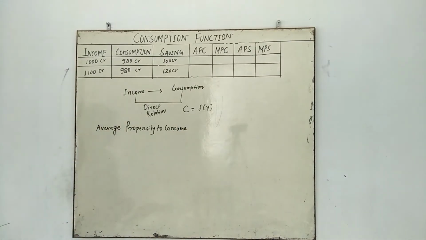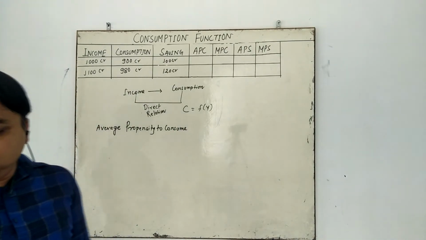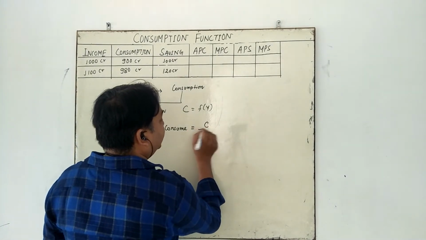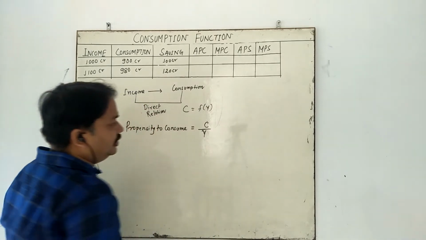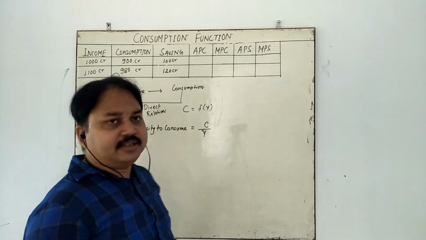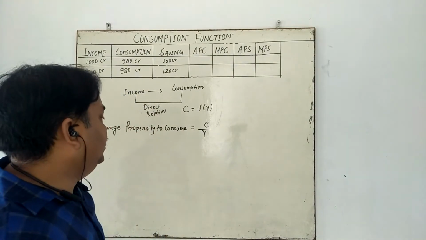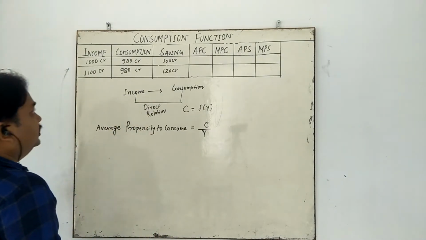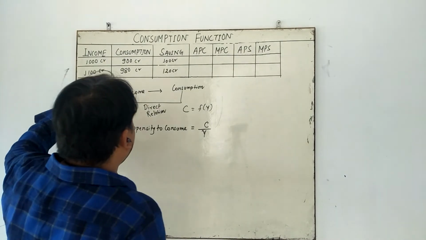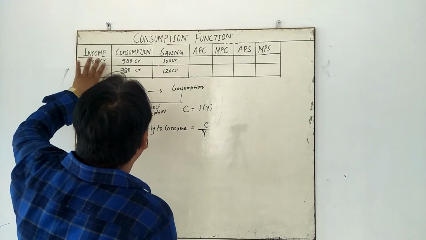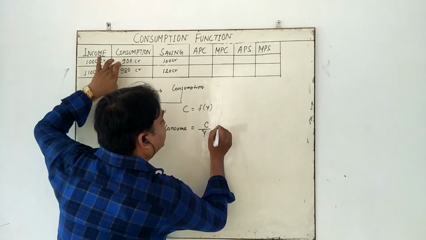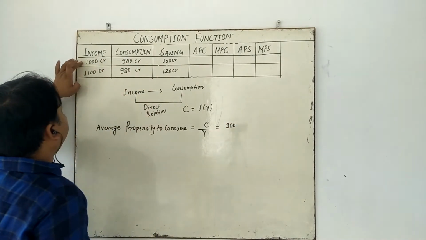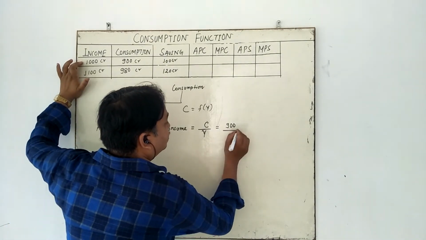Average propensity to consume means consumption divided by income, that is C upon Y. See here, in the first situation, 900 crore is the consumption and income was 1000 crore.